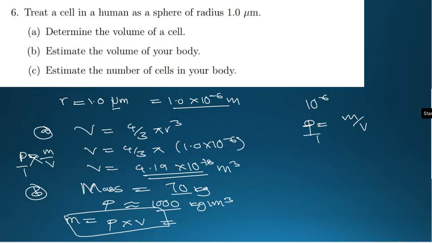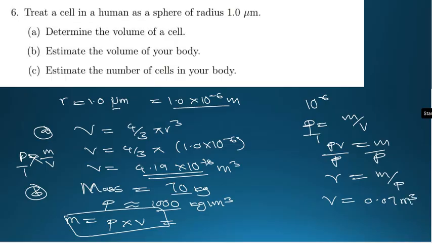We are going to have density times volume is equal to mass, so we divide by density, so our volume is equal to mass divided by density. So it's 70 divided by 1000, which gives 0.07 cubic meters. This is our question B. What is our next question?